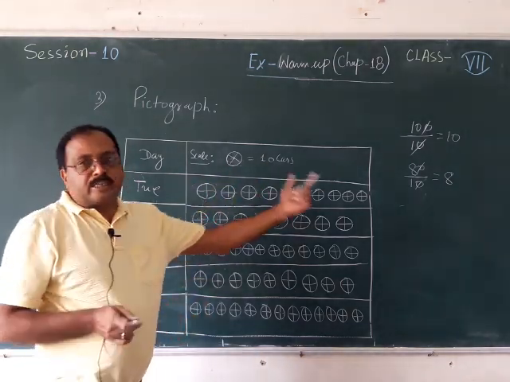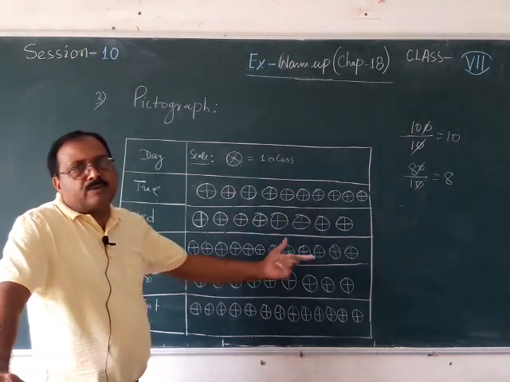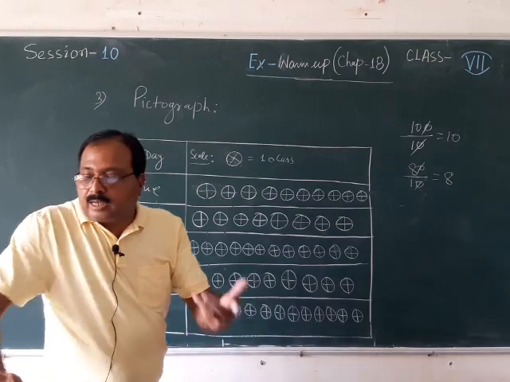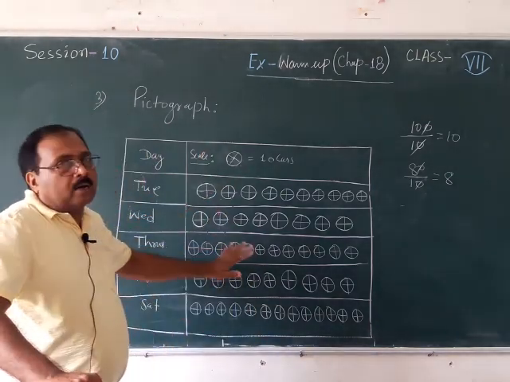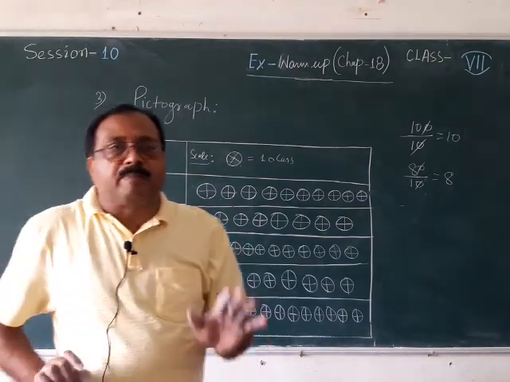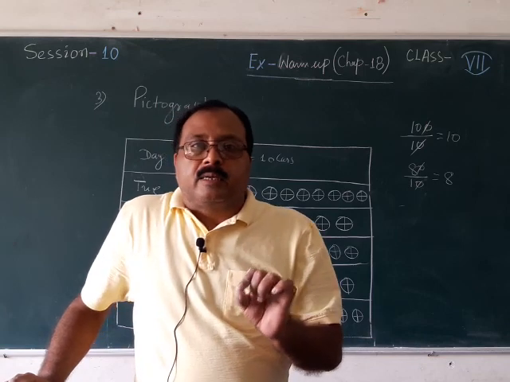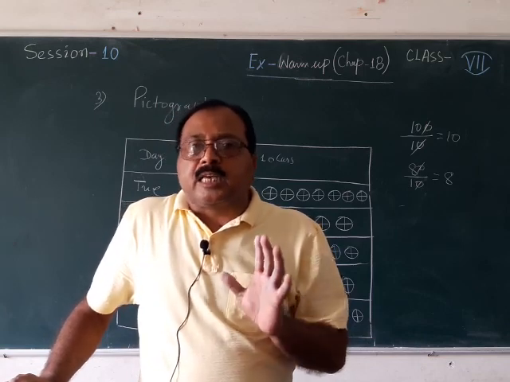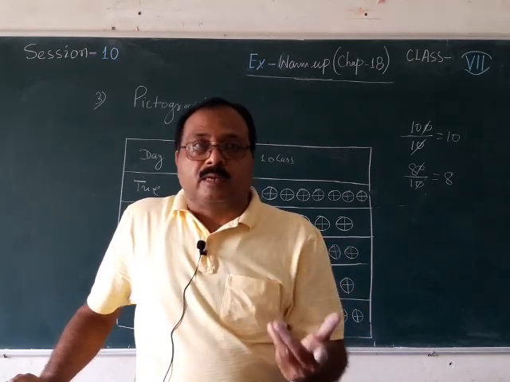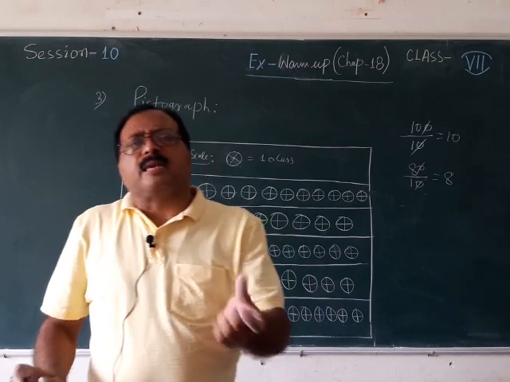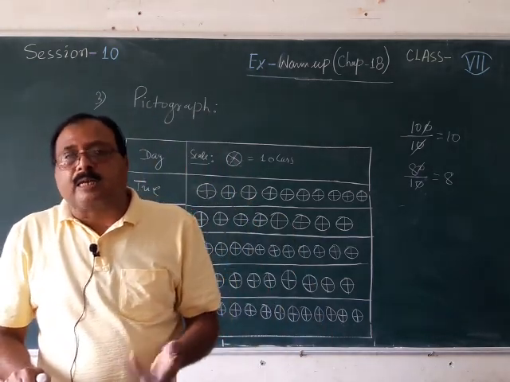So, if I am drawing 10 wheels, it will show 100 cars. If I am drawing 9 wheels, it will show 90 cars. Like that you can draw the pictograph. This is called a pictograph. Pictograph means what? A pictorial representation of the data is known as a pictograph. So, the pictures can be your choice. It is not that a car is there and you need to draw just the car. No, a simple, small type of car which you can draw fast.